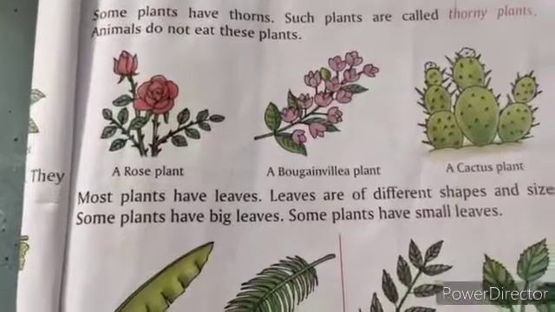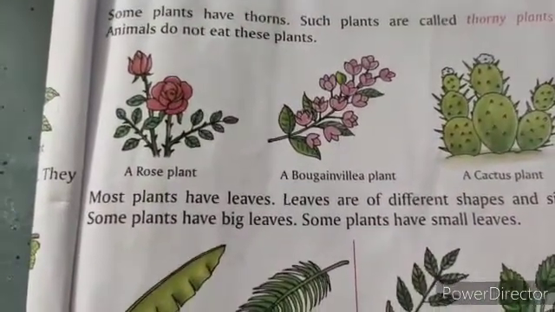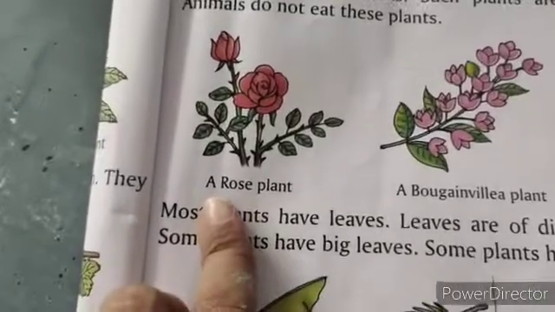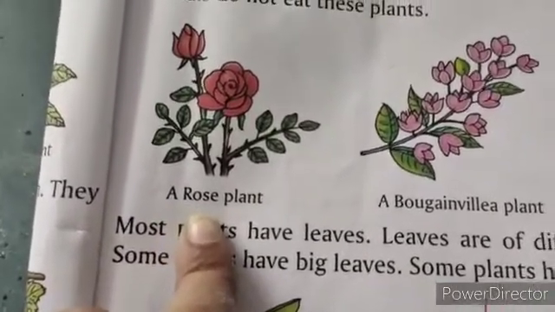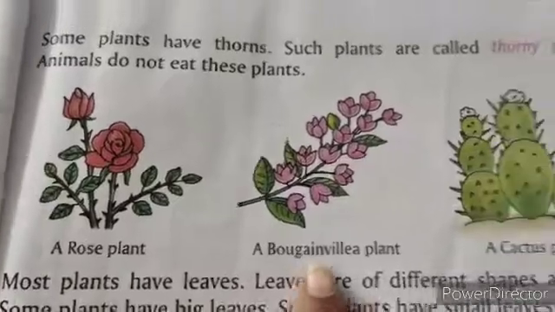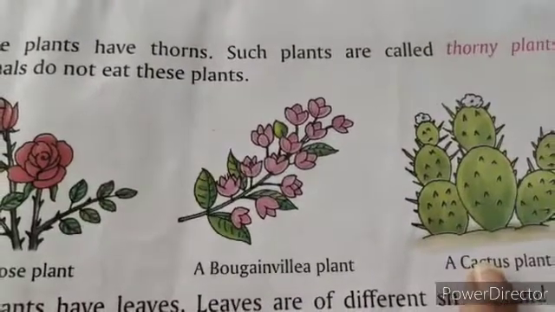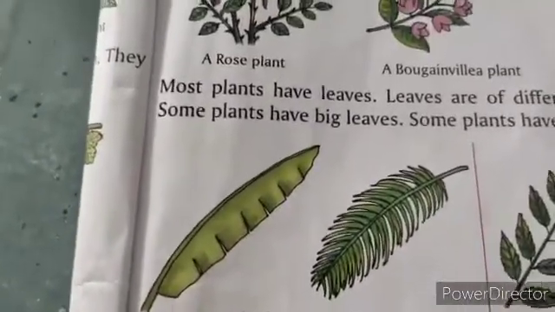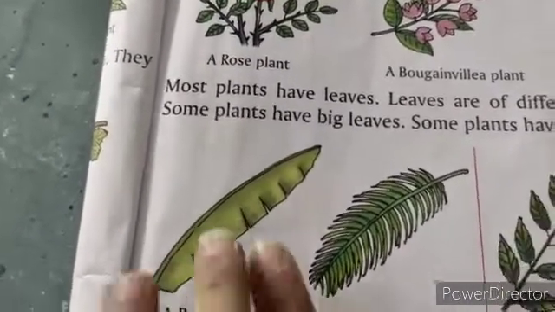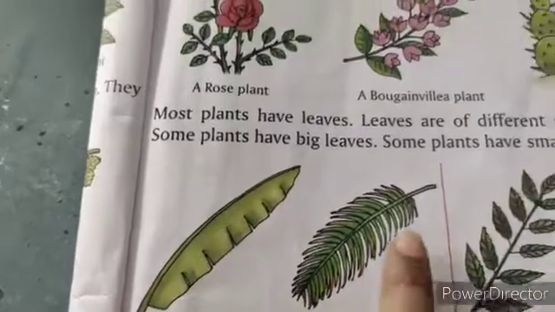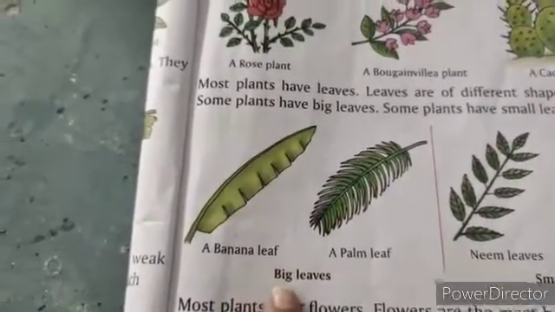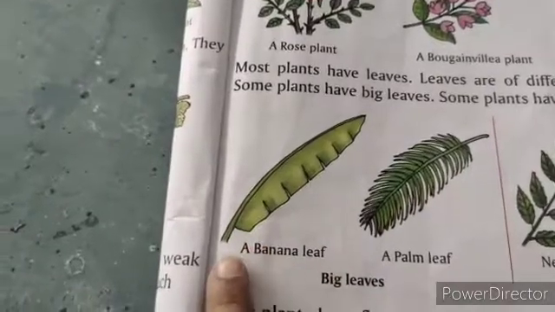Okay children, now coming to some plants that are thorny, and animals do not eat these plants, like a rose plant, a bougainvillea plant, a cactus plant. After this, you are having some leaves, children. Some leaves are big, some leaves are small in size. The leaves which are big in size, what are the examples?